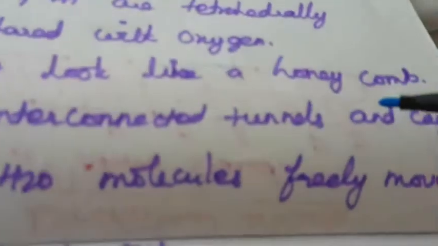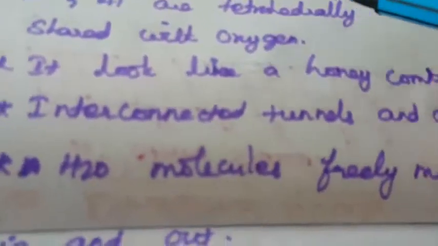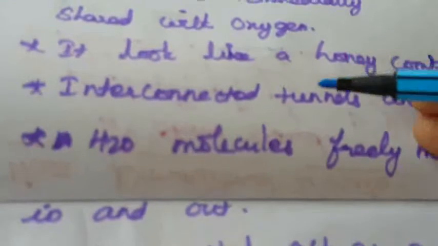It looks like a honeycomb. So this structure looks like a honeycomb, interconnected with tunnels and cages, because the water molecules freely move in and out of this zeolite bed. So the zeolite bed acts as a molecular sieve. A molecular sieve means if the water has impurities, it sieves them out. So it acts as a molecular sieve.